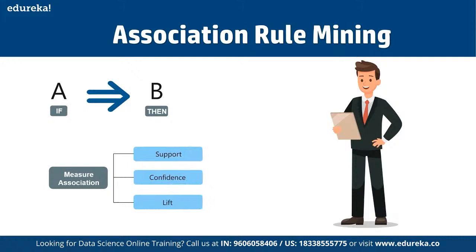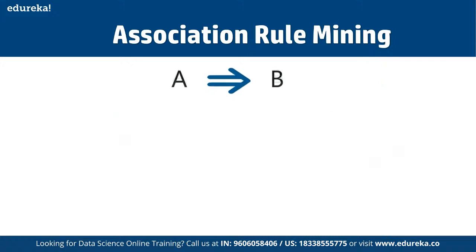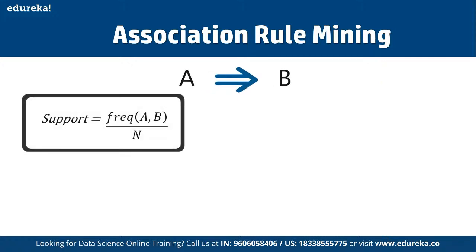Support gives the fraction of transactions which contain item A. More precisely, it is the fraction of transactions which contain items A and B. Basically, support tells us about frequency: the frequently bought items, or combinations of items bought frequently.